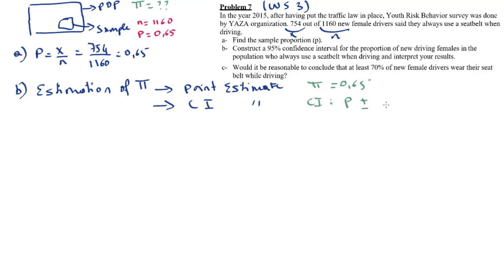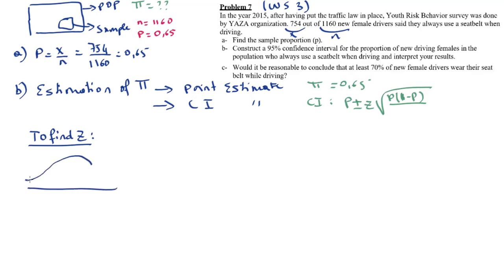While if we want to construct the confidence interval, we will be using the following formula. To find z, we draw a normal curve with two tails. The error will be divided into 2.5 on each tail. To get the area from the mean to z, we subtract 2.5 from 50% and we get 47.5%. We go to the z table and search for 0.475. We get a z value of 1.96.